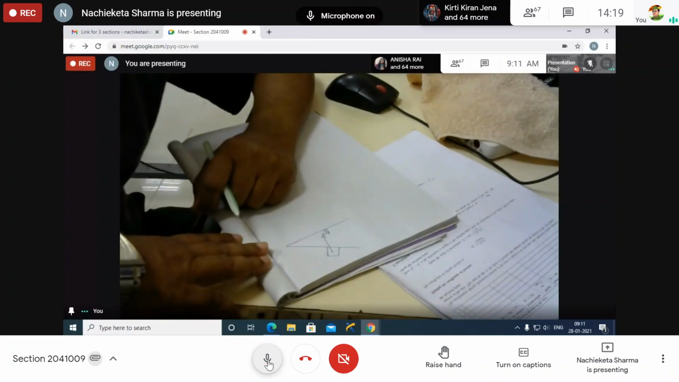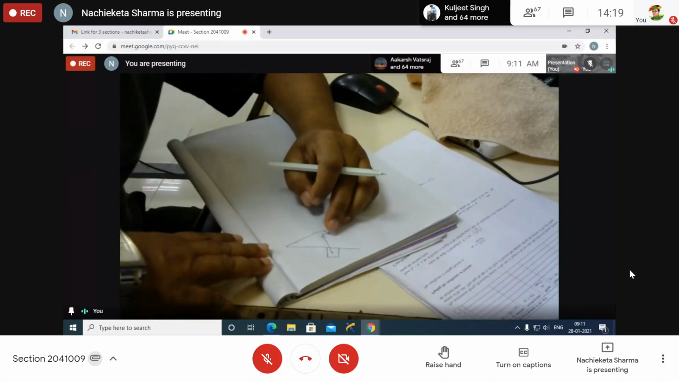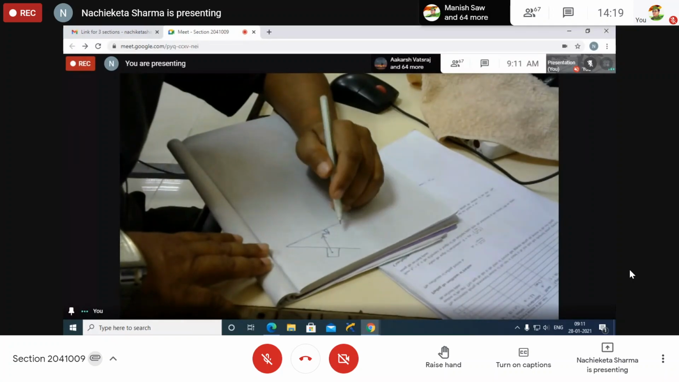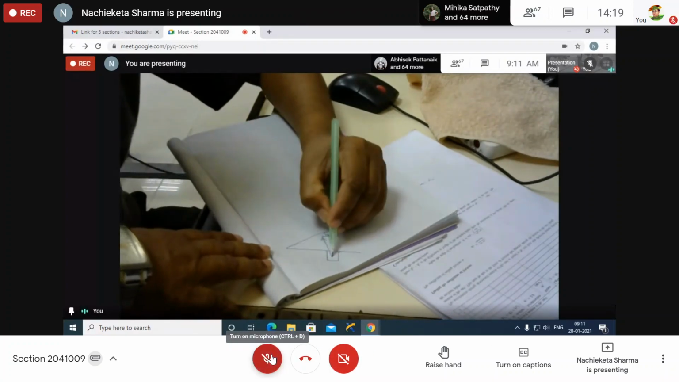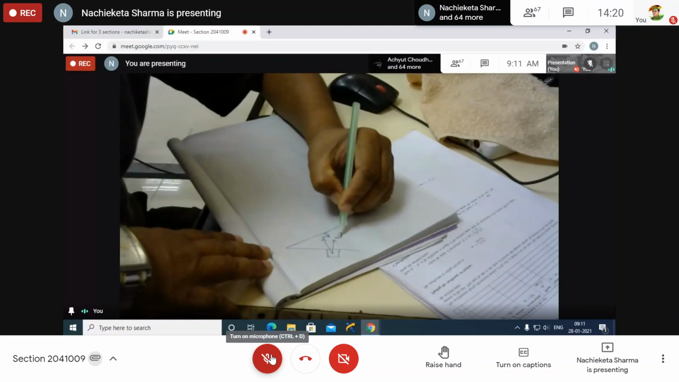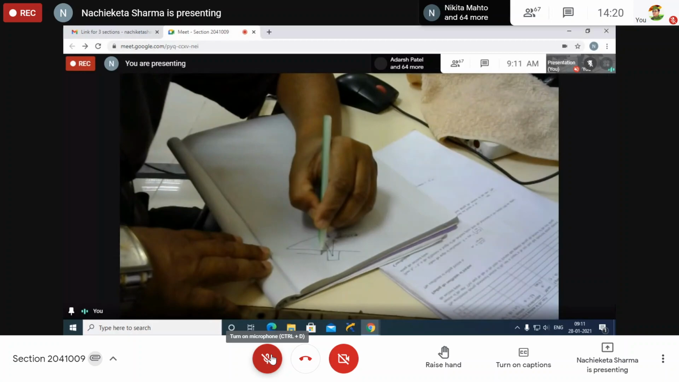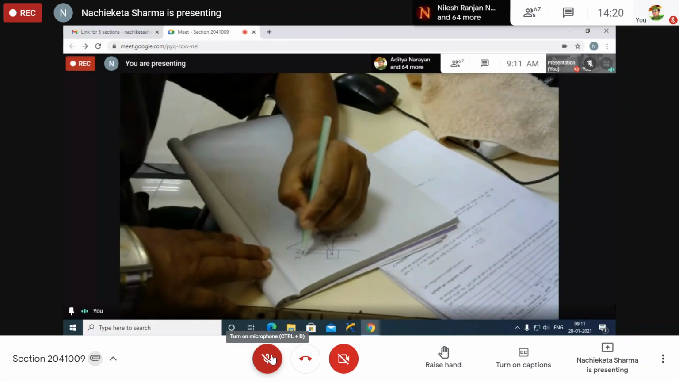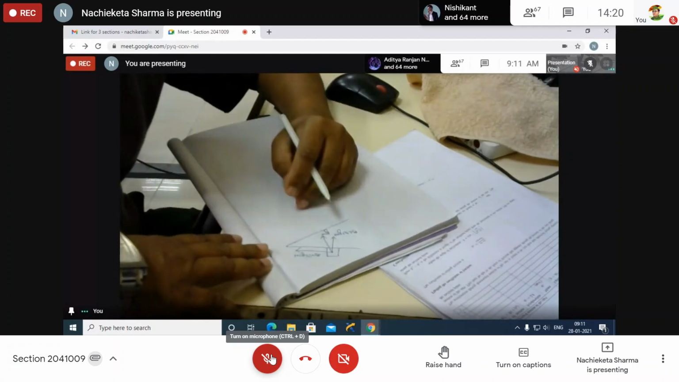And this weight, mg, is divided into two components. One is mg sin theta, another one is mg cos theta. mg cos theta is always downwards, like this. This is your mg cos theta, you write down here, and this side will be mg sin theta. Write down mg sin theta.